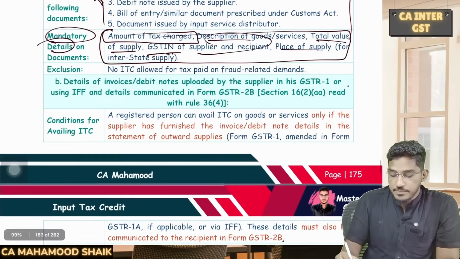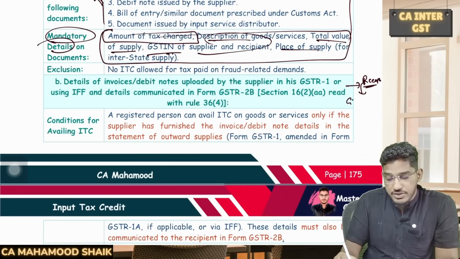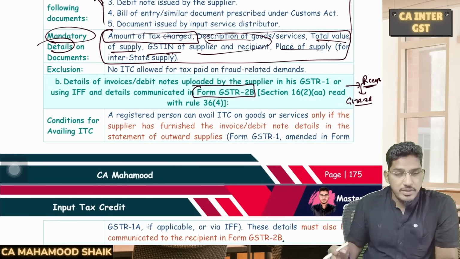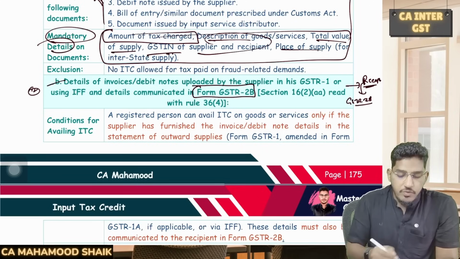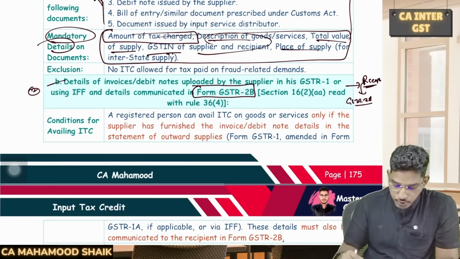Number two, second condition. See, if you are a recipient, you have purchased some goods or services, you want to avail input tax credit, you can do it only when such amount has been reflected in your GSTR 2B. So we have an auto-populated statement GSTR 2B. Only that amount of input tax credit which has been reflected in the form GSTR 2B, that much amount only you can avail as input tax credit. That is condition number 2. So if you want to avail input tax credit, that amount should have been reflected in your GSTR 2B.